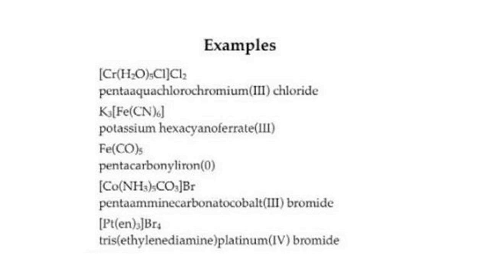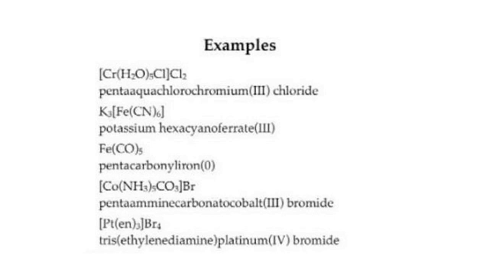Next we will see a few examples of complexes where the names have already been given. Let us see the first complex. Here chromium is the central metal ion. There are 5 aqua ligands and 1 chloro ligand. Alphabetically, aqua should come first and then chloro. With the prefix penta, it is given as pentaaquachlorochromium(III) chloride. The III in the bracket means that chromium has an oxidation state of +3.